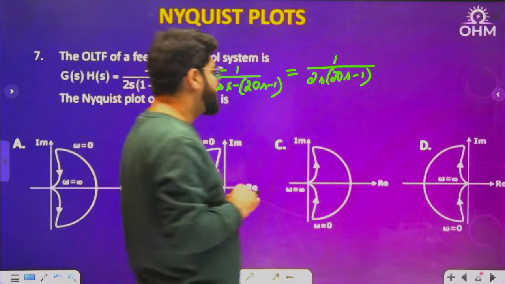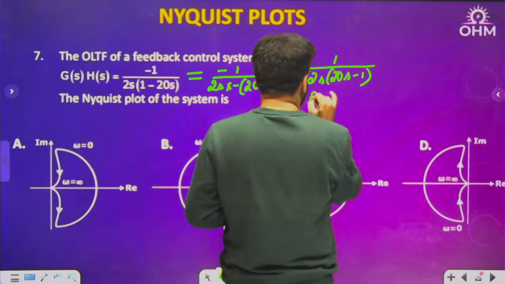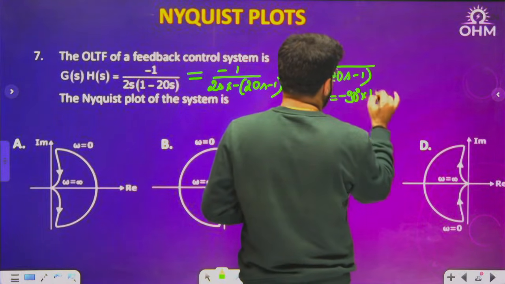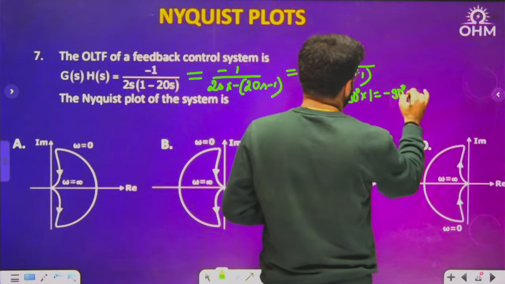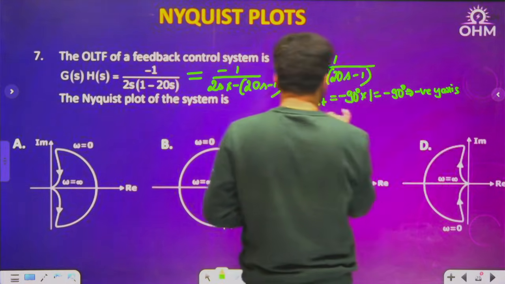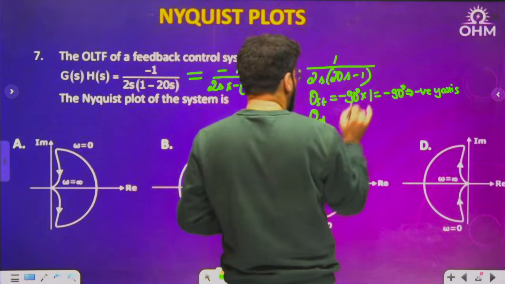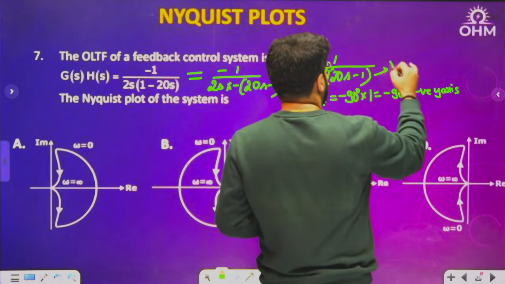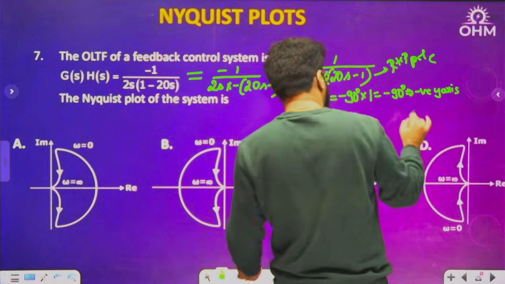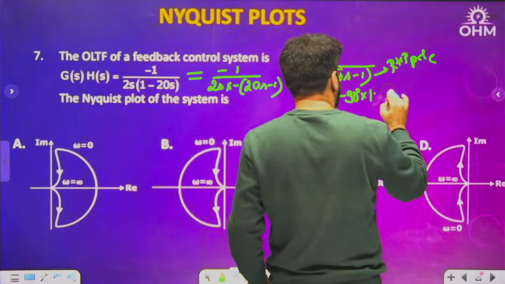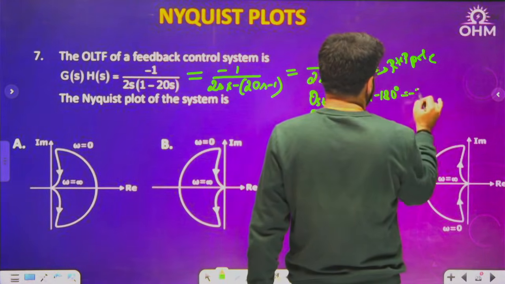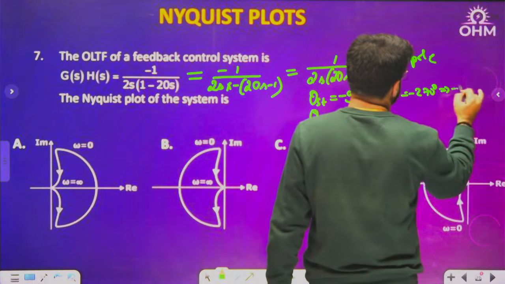See, starting angle theta start is minus 90 degree into n, where n is 1, so minus 90 degree, the negative y axis. But there is a pole in RHP, so the starting angle formula will change. RHP pole means the starting angle will reduce by 180 degree. So it is minus 270 degree, means positive y.